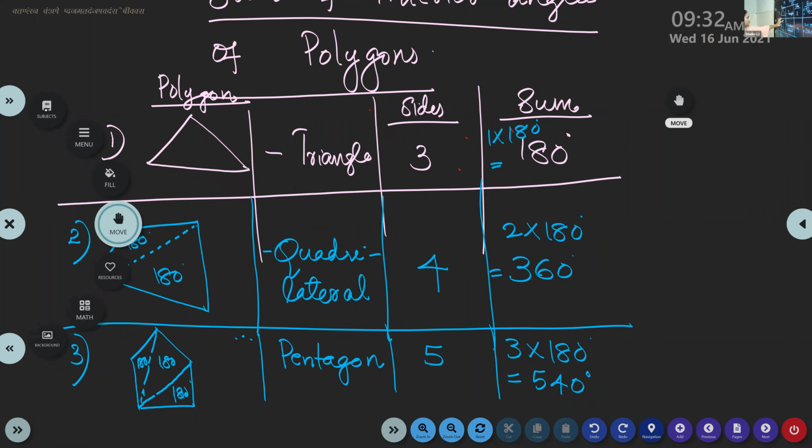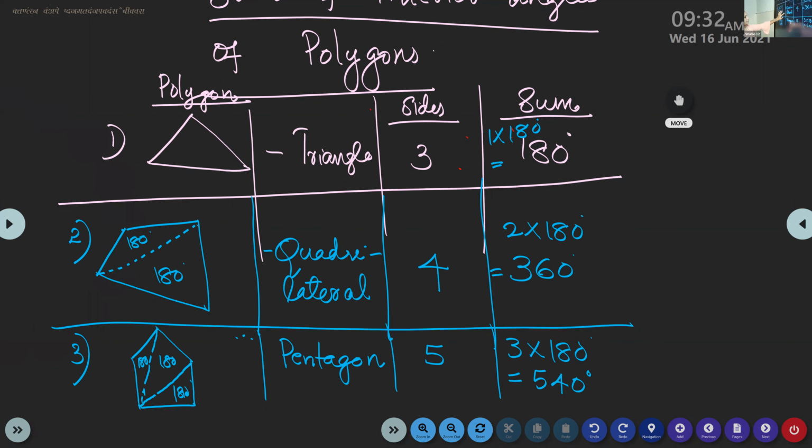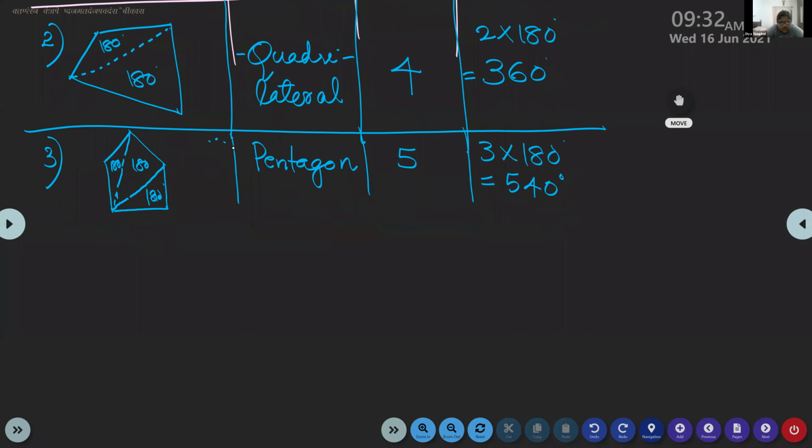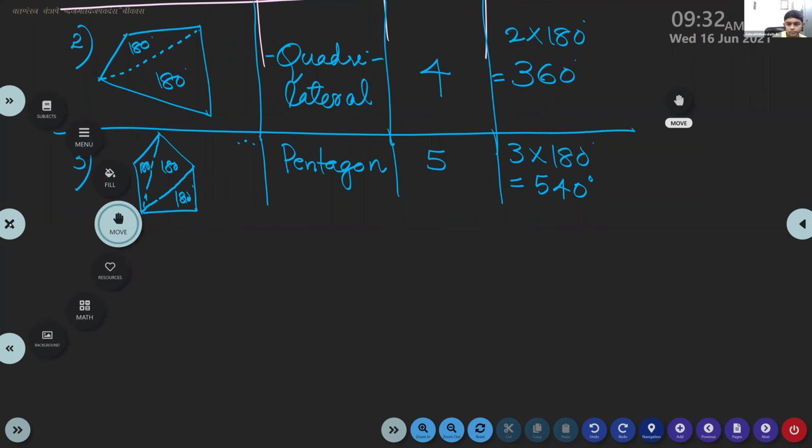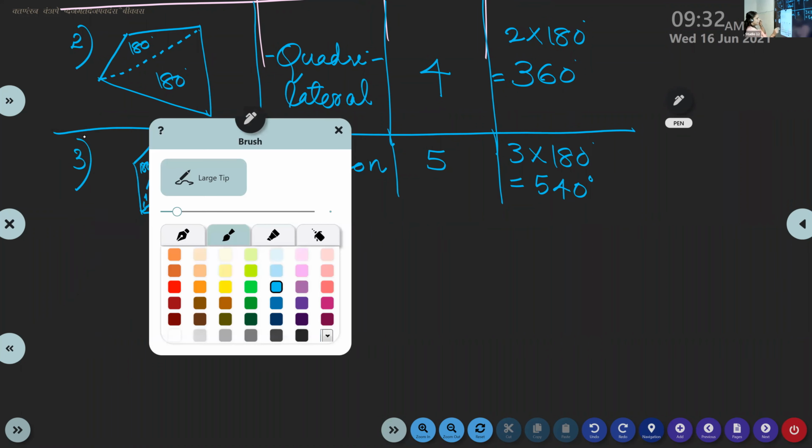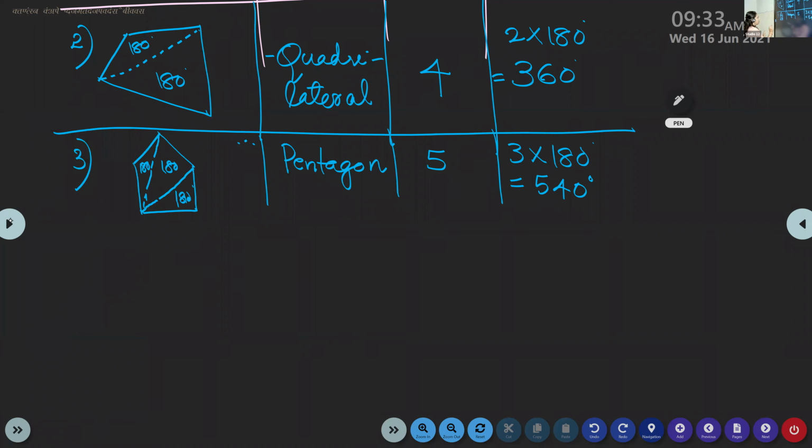What is the name of the next polygon? Hexagon. Wait, you are very eager to write. Everything, after studying, we will write. What is our fourth polygon after pentagon? Hexagon. How many sides are there for a hexagon? 6 sides.